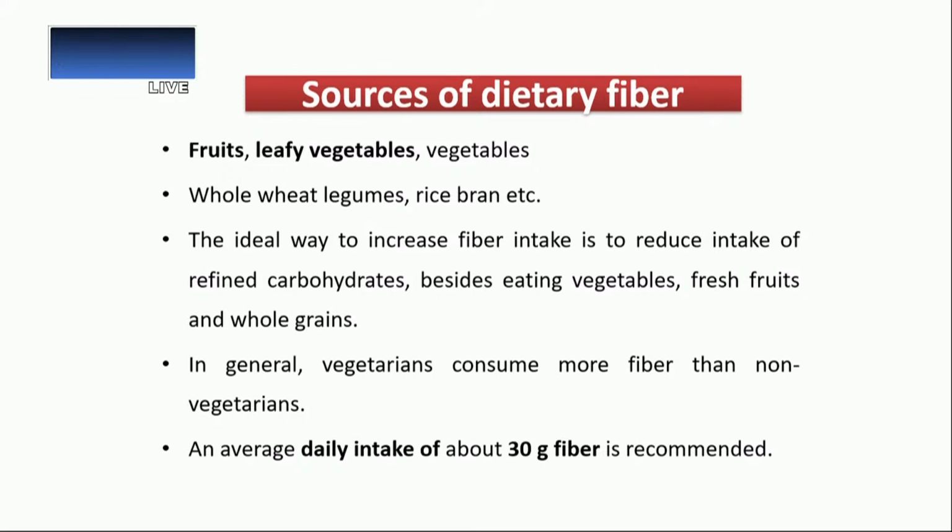We have to consume an average of 30 grams of fiber, which is the recommended amount. Now the next portion is very important: as we process food material, whatever changes happen during processing, we will discuss just two or three changes.